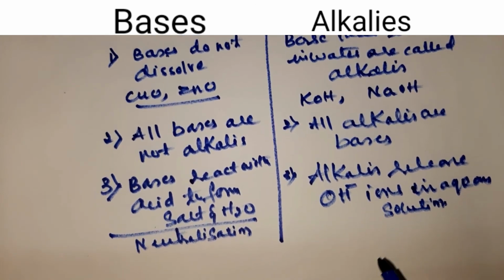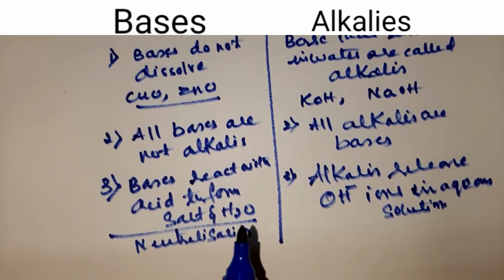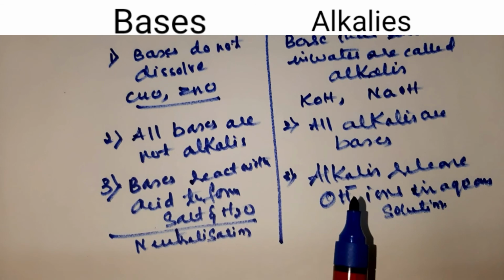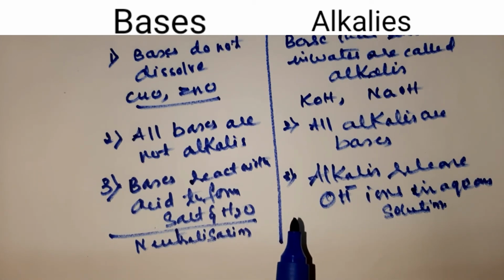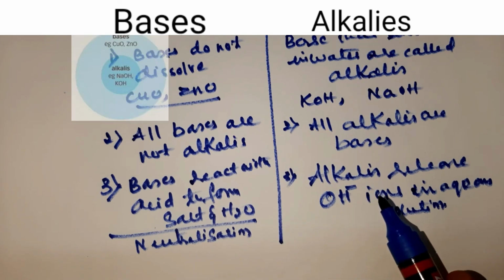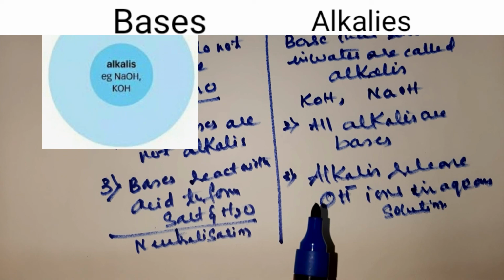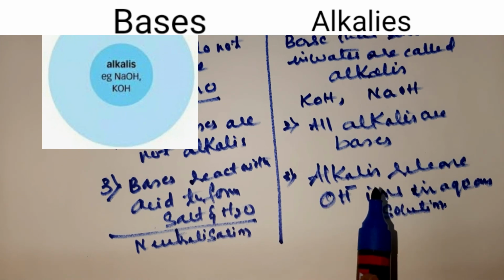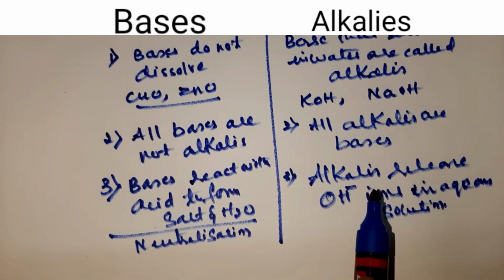Clear, children? So you have to remember the major difference between bases and alkalis: bases do not dissolve, but alkalis dissolve in water. The bases that dissolve in water are called alkalis, children. And all bases are not alkalis, but all alkalis are bases. Clear, children? So in the next video, we shall discuss the pH indicator. Thank you.